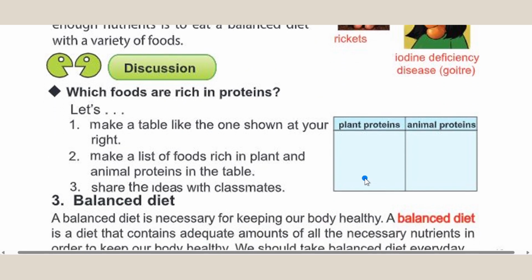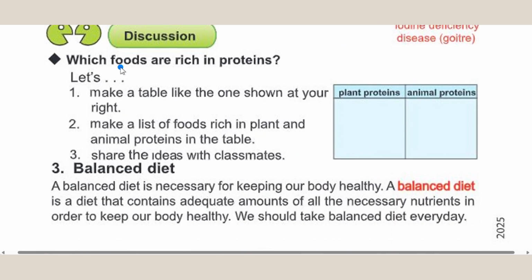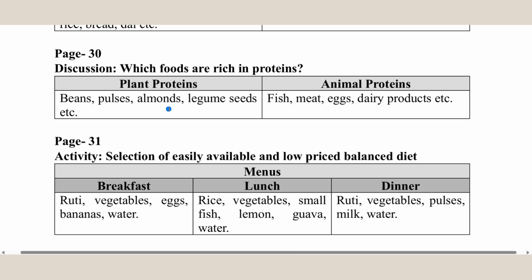Going to discussion. Discussion. Which foods are rich in proteins? To answer this, we have to make a table like this and answer. So let's see the answer. Discussion. Which foods are rich in proteins? Plant proteins: beans, pulses, almonds, legume seeds, etc. Or bean seeds, you can also say. Animal proteins: fish, meat, eggs, dairy products, etc.